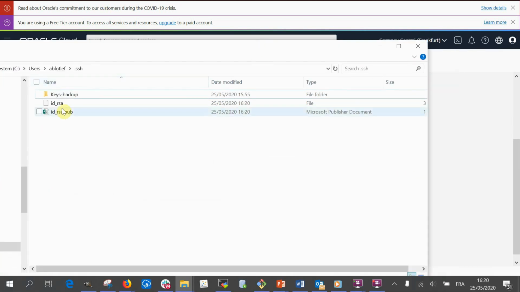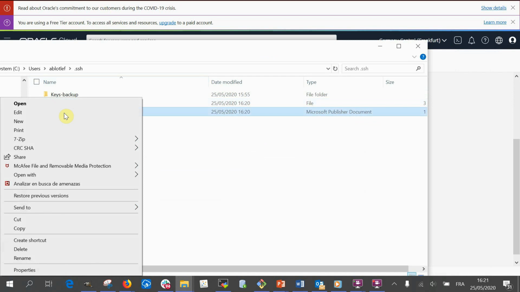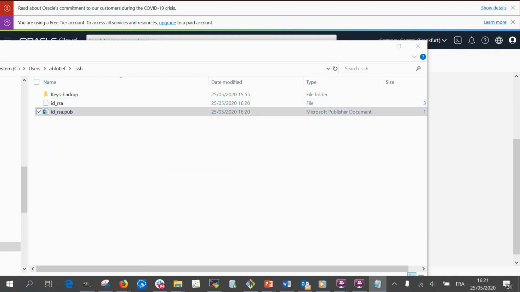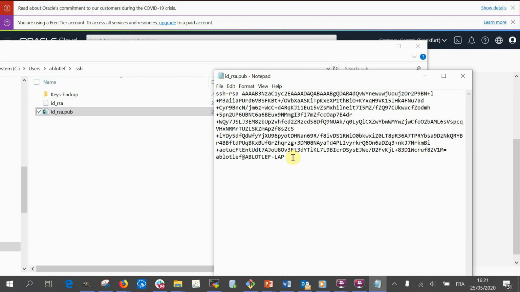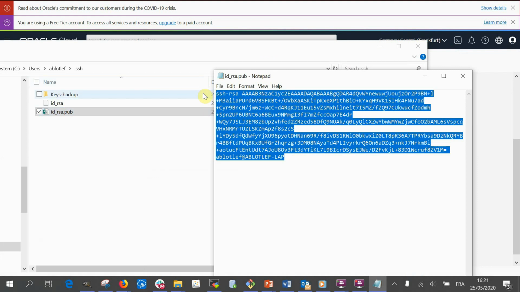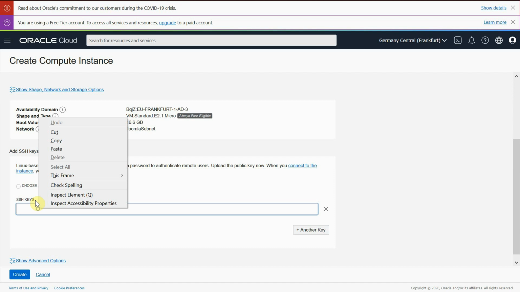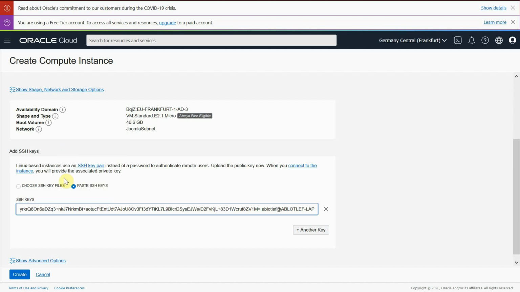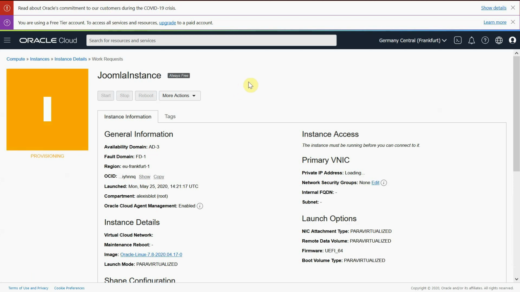I have here my key. I need to put the public key, so I will open it with Notepad. I copy all this string and I put it here. And I click create. So now it's creating the VM, the compute instance.